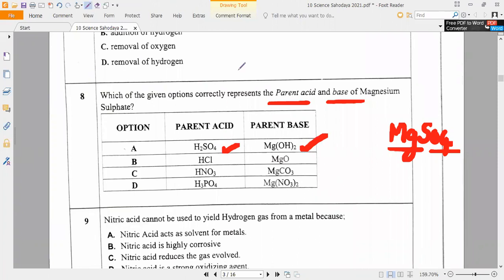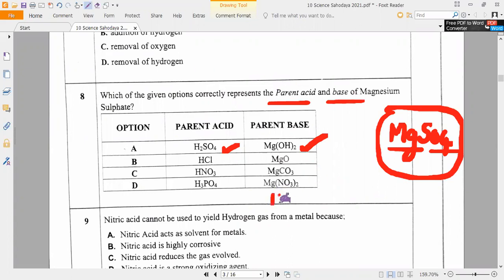Actually it is called a competency based question. But is it a difficult question, Bhumika? Arun Kartikeyan? Is it a difficult question? Only the thing which you need to know is the formula of magnesium sulfate. Yes or no? Varshini, Tarani? Yes, sir. So if you know that, that's all you need.